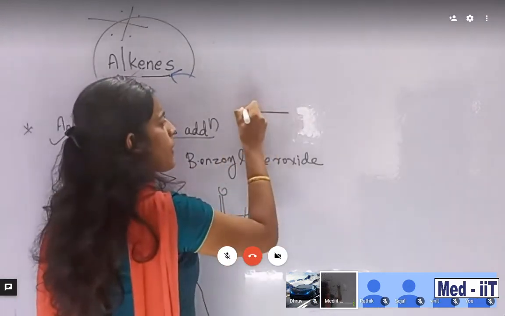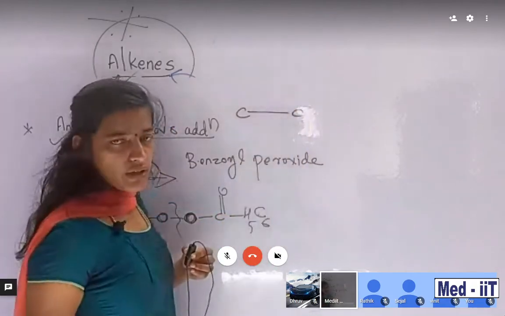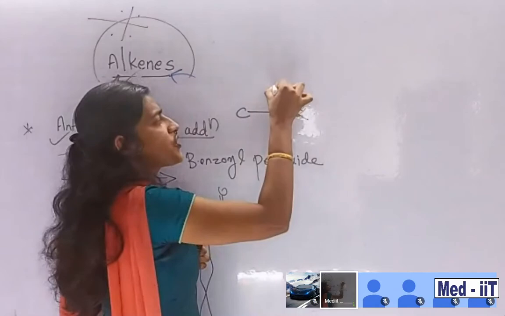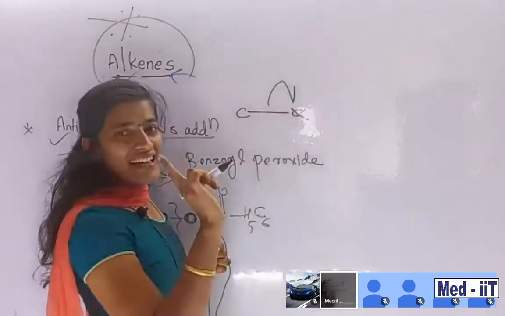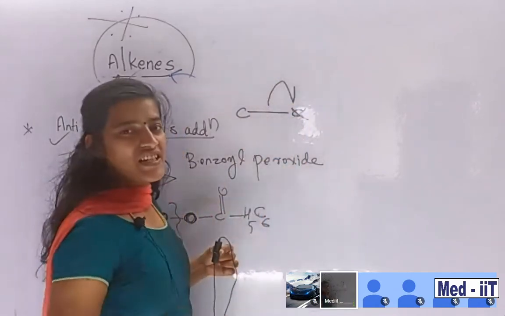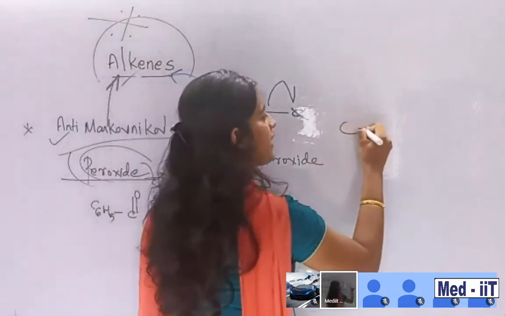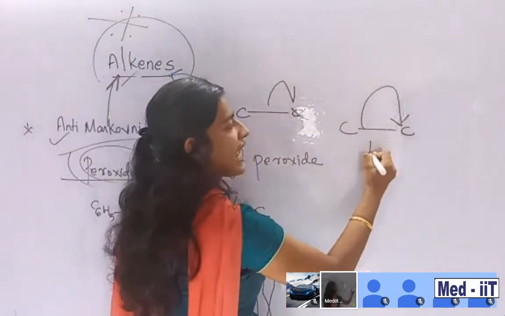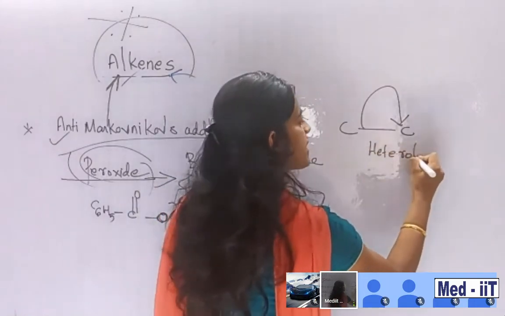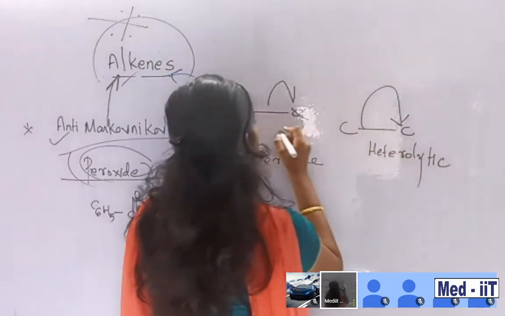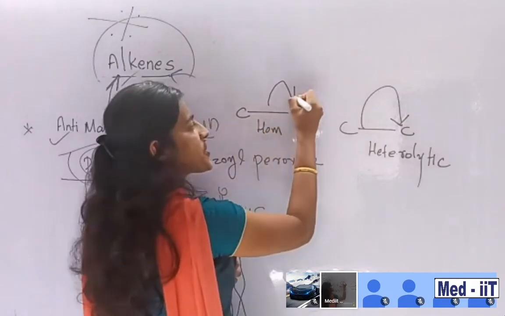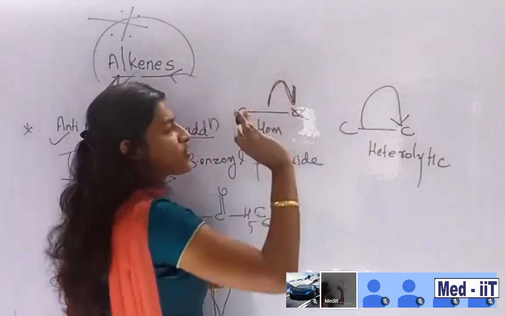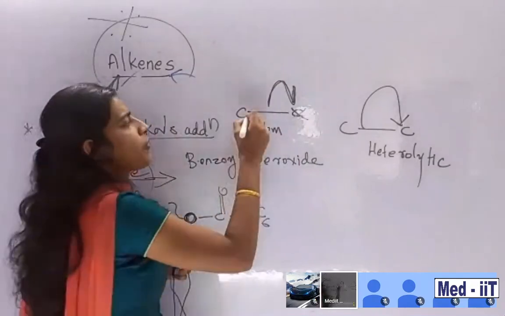Suppose a carbon and carbon are there with a bond. Suppose carbon and X, an alkyl group. The bond is going to shift. Look now, the bond partially shifts. But here, the bond is going to shift completely. This is called heterolytic. And this is homolytic, with the fish hook arrow. Homolytic means it does not shift partially.